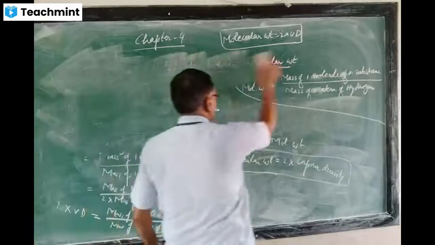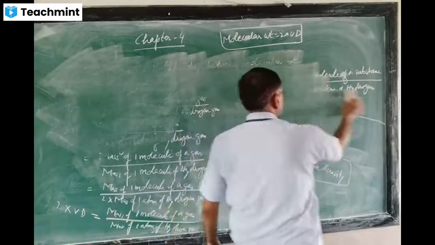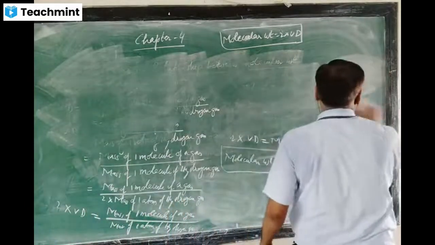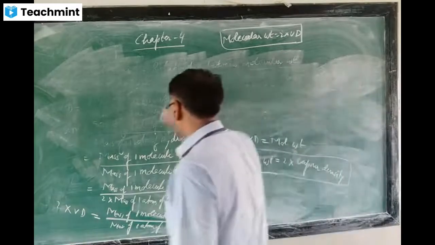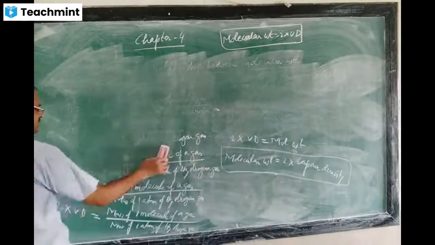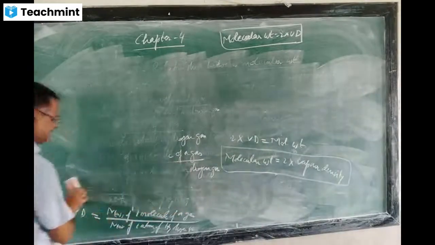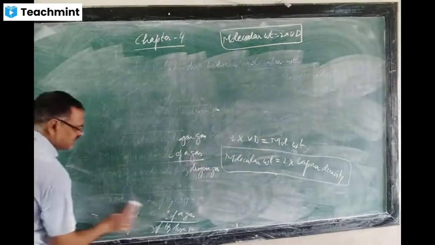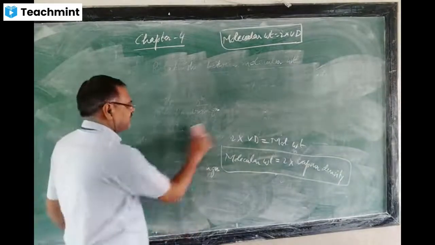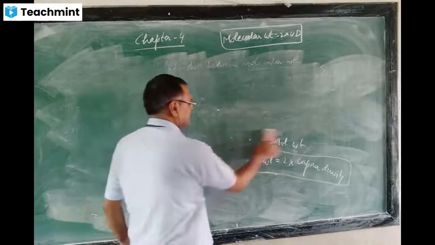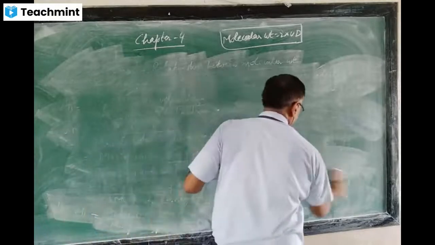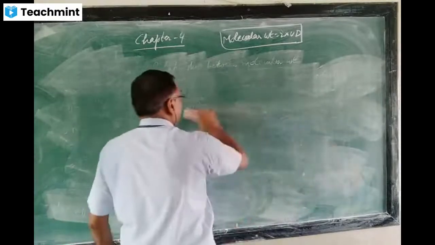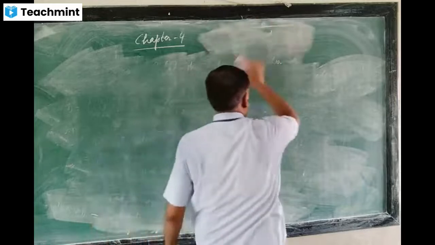Next I am going to tell you how to calculate percentage composition in any compound. Percentage composition means if you take 100 parts of any compound, then how many parts of each element are present. That is called percentage composition.